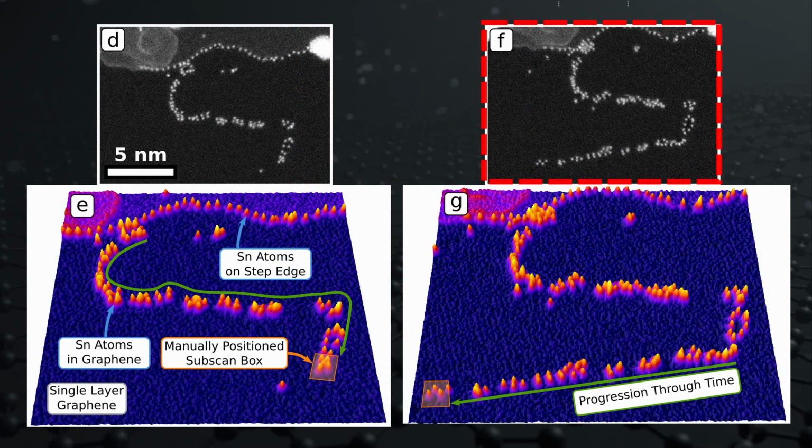It is quite curious to note that we were not able to start this writing procedure at arbitrary locations in the graphene. Instead of inserting tin atoms, we just made holes. It was only at the step edge where this process worked. This suggests that the step edge and the line of tin atoms in the graphene are playing a significant role in influencing the availability of tin to the region of interest.